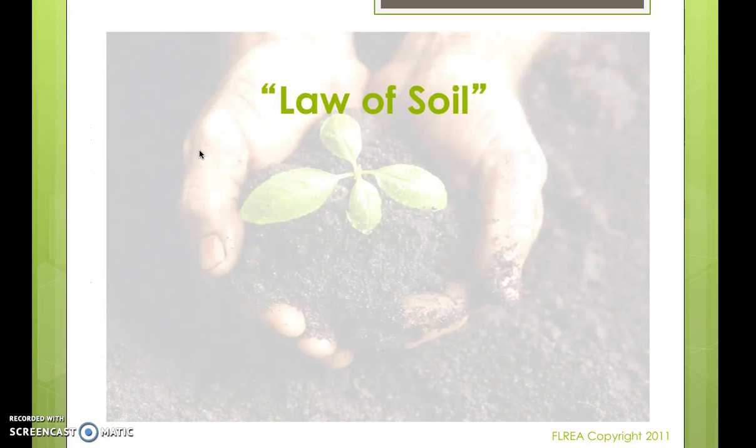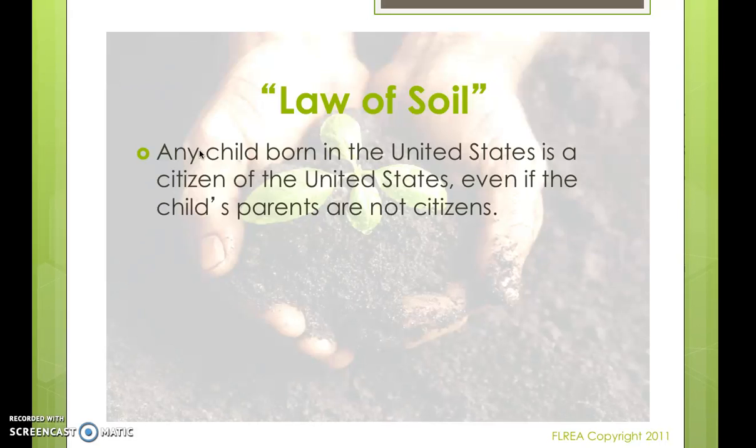Law of soil is one of the definitions that we use to help understand who is a citizen. Any child born in the United States is a citizen of the United States, even if the child's parents are not citizens. It's very important to understand. So, for example, law of soil would be if your parents immigrated from another country, came to the United States, and had you here, they wouldn't be citizens, but you would be, based on where you were born. So think about soil as exactly where you are born.